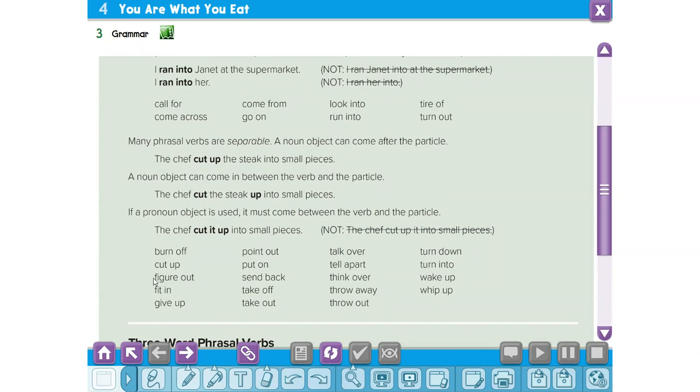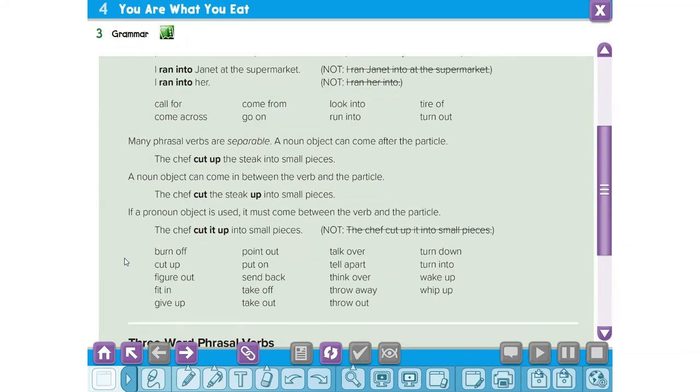As you know, this kind is separable. These phrasal verbs are non-separable. Okay, so who can read these separable phrasal verbs? Who can, my friends? Let's listen to Abdulaziz Al-Miman.